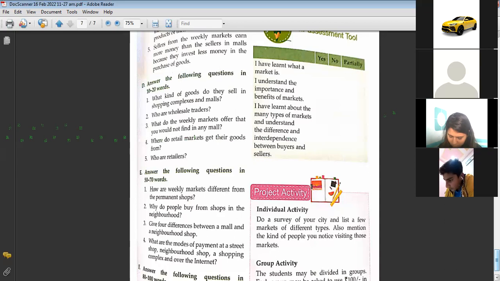Malls are big and have several shops in them. Also, this you have written in the first point, children: malls are multi-storied air-conditioned buildings which have various shops in them, whereas neighborhood shops are the small shops which we have in a neighborhood, right? Okay, got it?